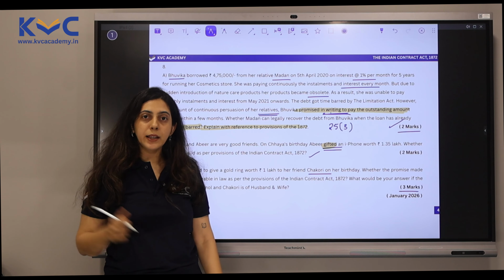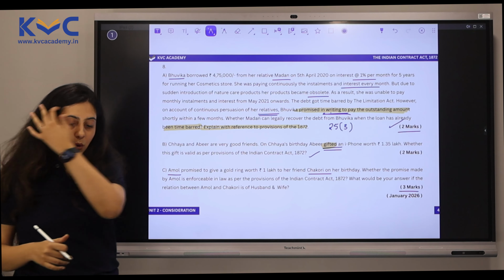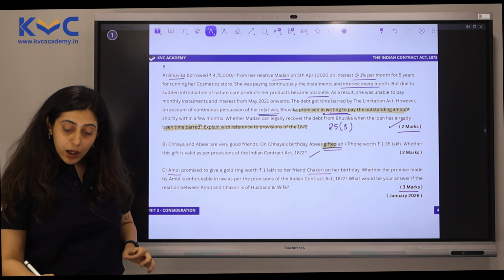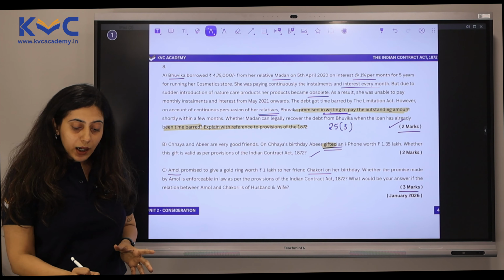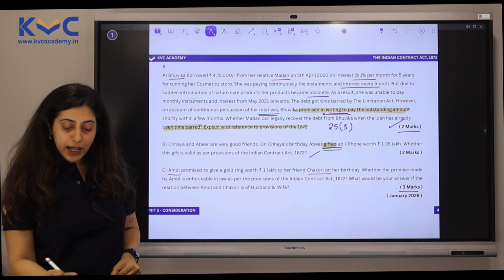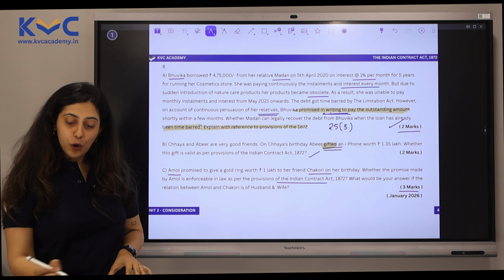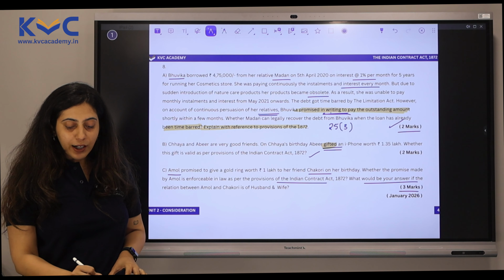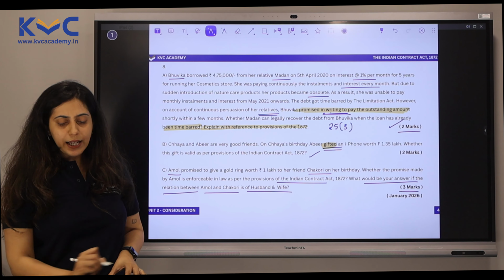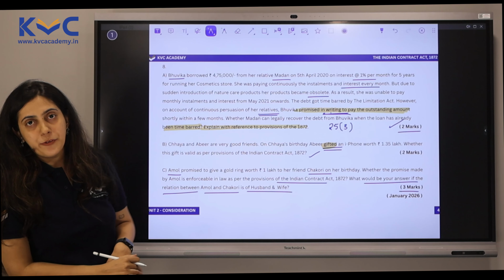And I have friends who barely reply to me. Anyway, let's go to what the question is asking us. Whether the promise made by Amol is enforceable in law as per the provisions of the Indian Contract Act 1872. And also, what would be your answer if the relation between Amol and Chakori is of husband and wife?